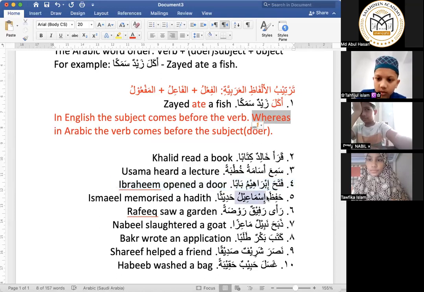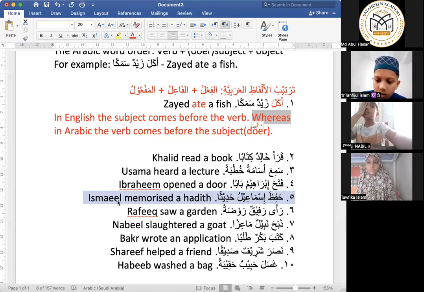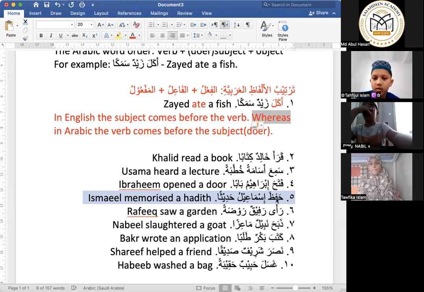The next example, Hafidha Ismailu hadithan. Ismail memorized a hadith. In this English sentence, the subject Ismail came before the verb memorized. Whereas in this Arabic sentence, the verb hafiza came before the subject Ismail.